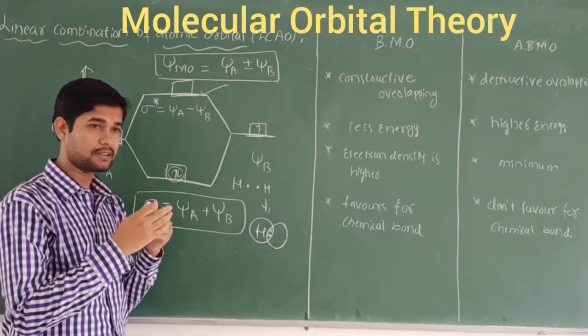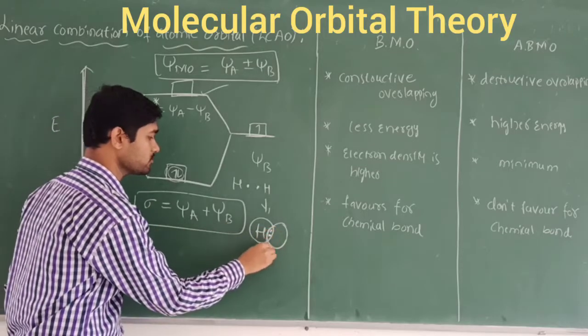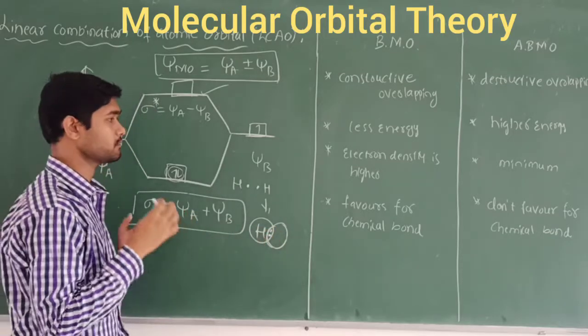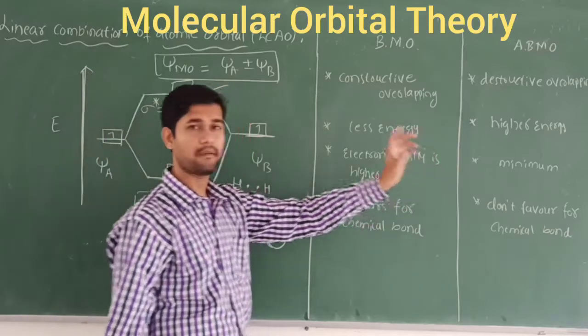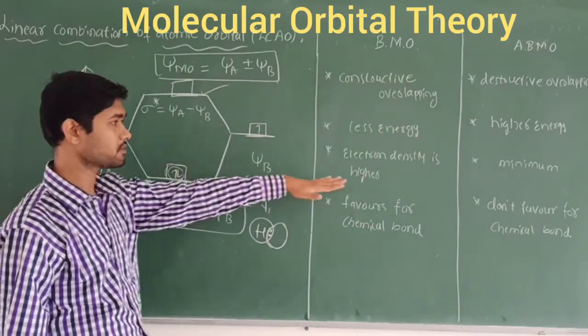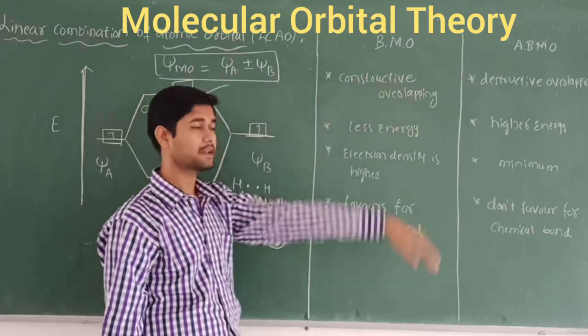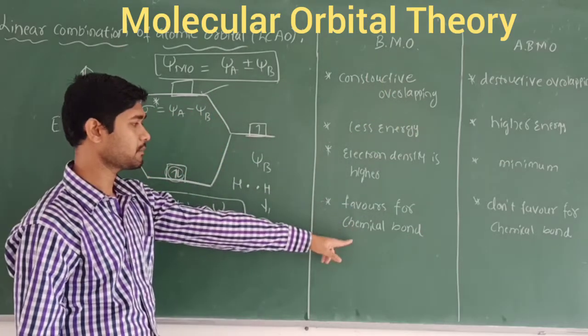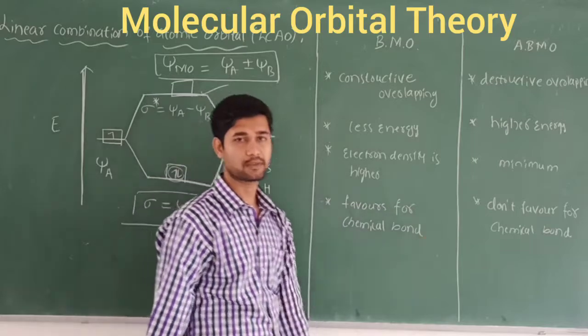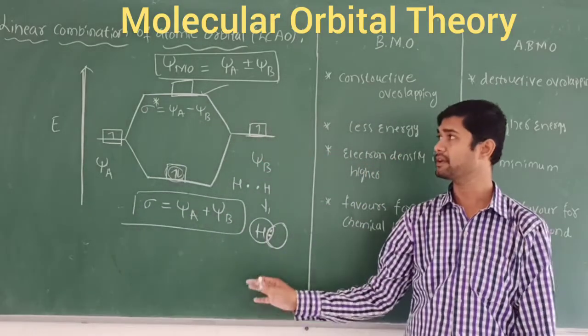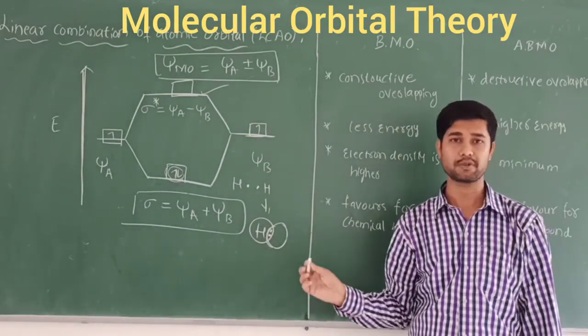So due to this electron density, they are going to make utilization for the combining of the two hydrogen atoms. But what about this one? There should be the very minimum. That's why, because of this reason also, bond formation is favored for the BMO, while the ABMO does not favor chemical bonding. So this is about the molecular orbitals formation.